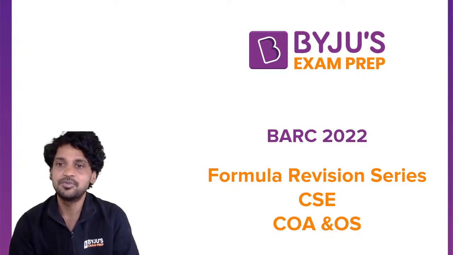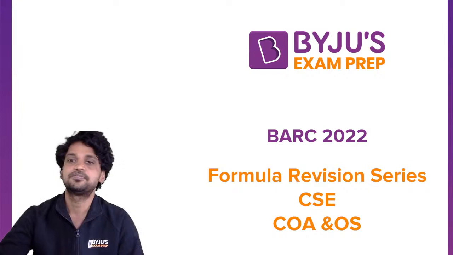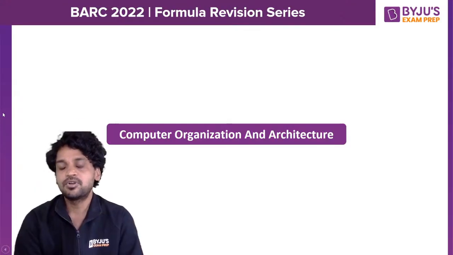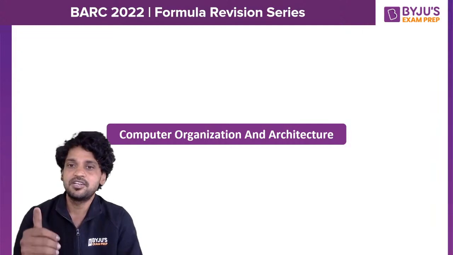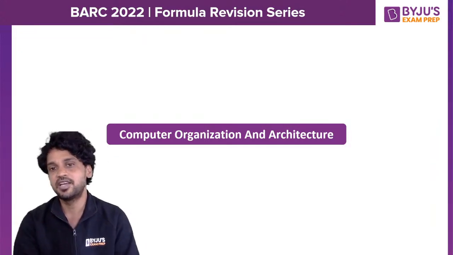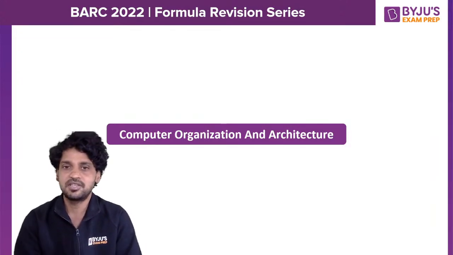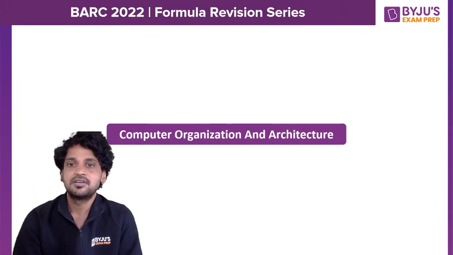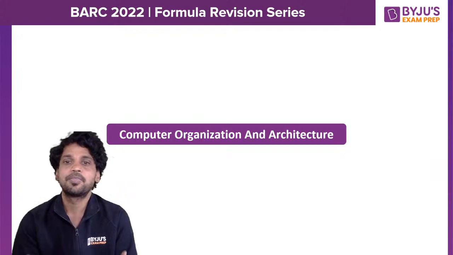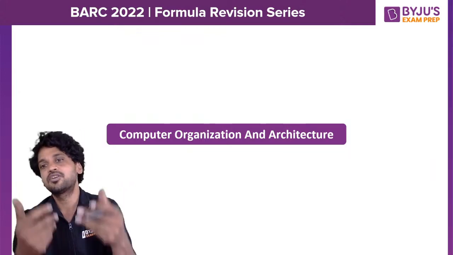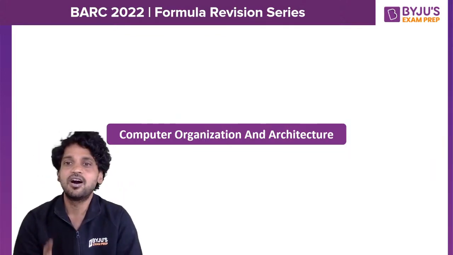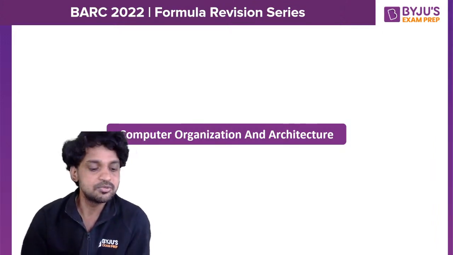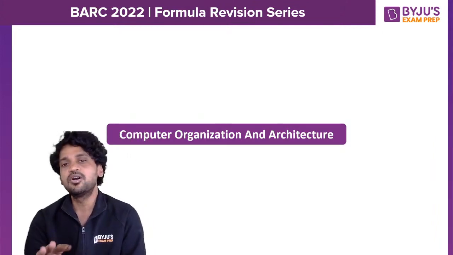Let us start with computer architecture and organization. First of all, before you appear for any kind of examination, you need to think from the perspective of a designer, right? When we deal with computer organization and architecture, we are no longer an end user.